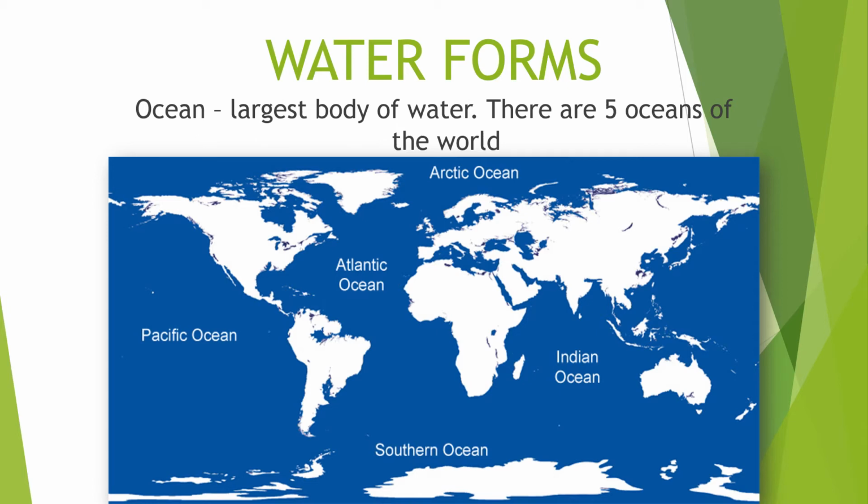Now, every ocean, class, has a deep part, okay, called a trench. Now, we have the Mariana Trench, class, which is located in the Pacific. It is 36,000 feet below sea level, or 10.9 kilometers. It is the deepest part of the ocean in the world.